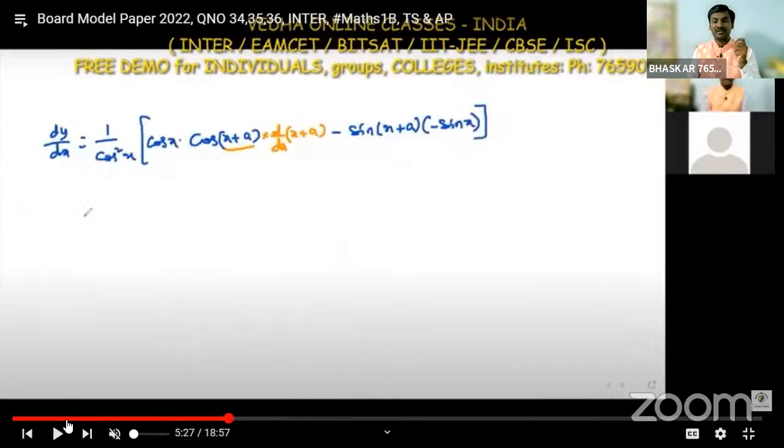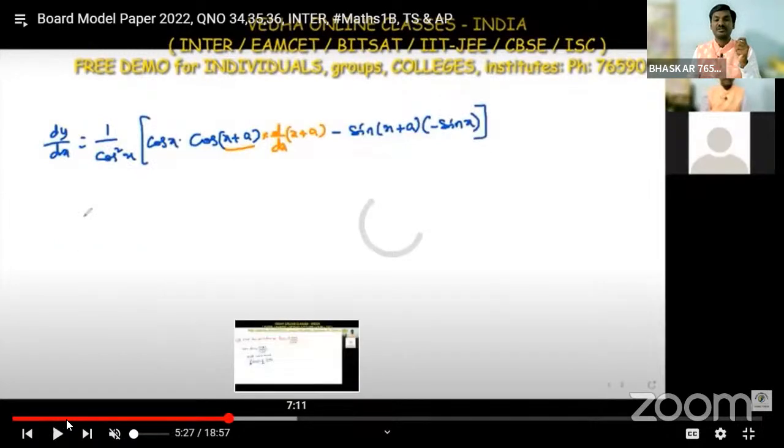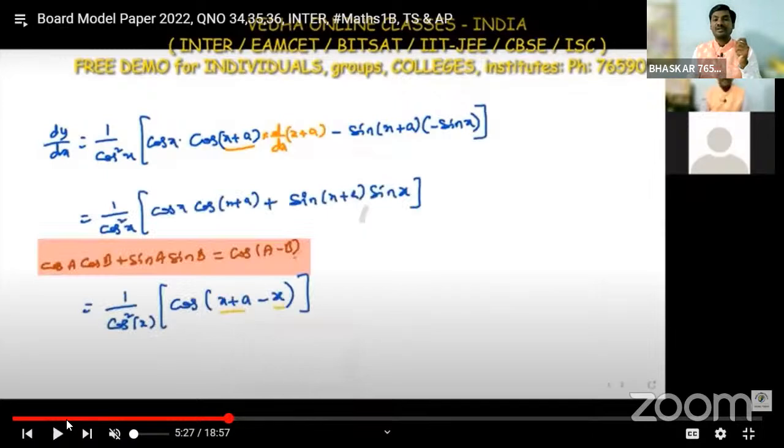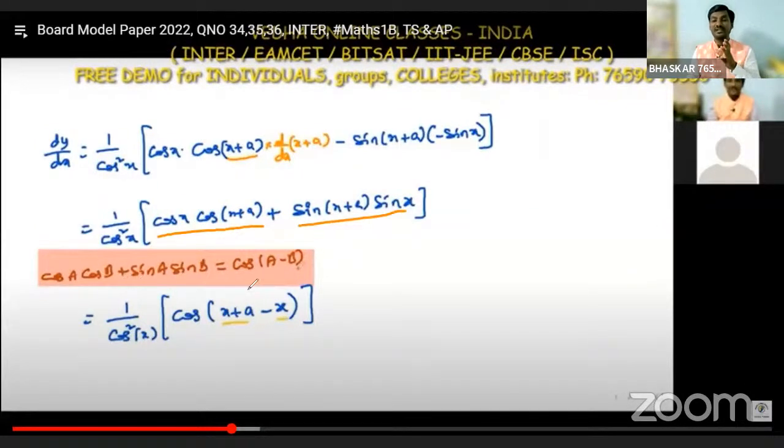And here, chain rule. In place of x we have x plus a, so we are differentiating the x plus a once again here. And one more thing: after coming to this, cos a cos b plus sine a sine b is the cos a minus b formula. So here I am taking a as x plus a, and b as x.